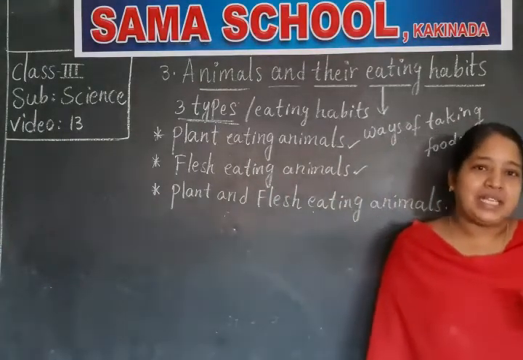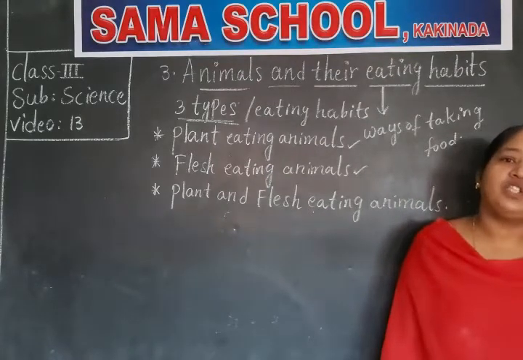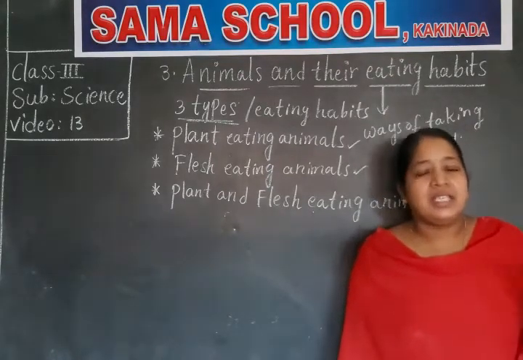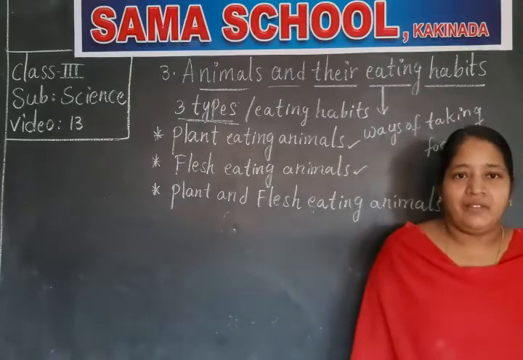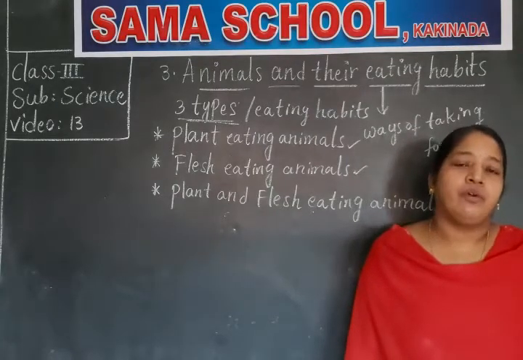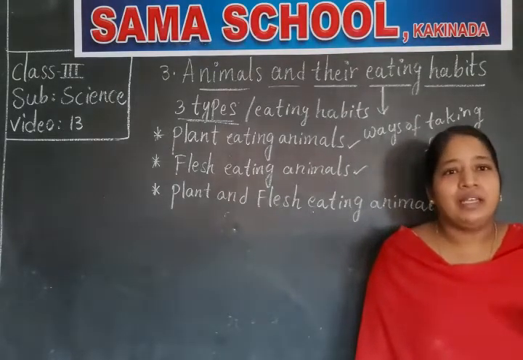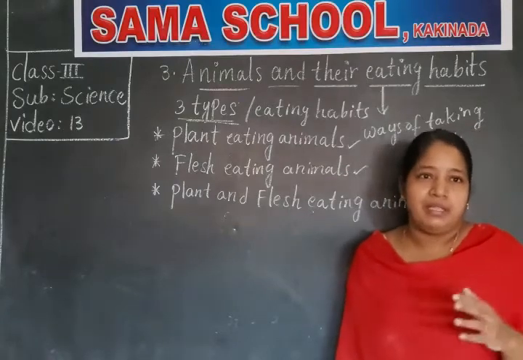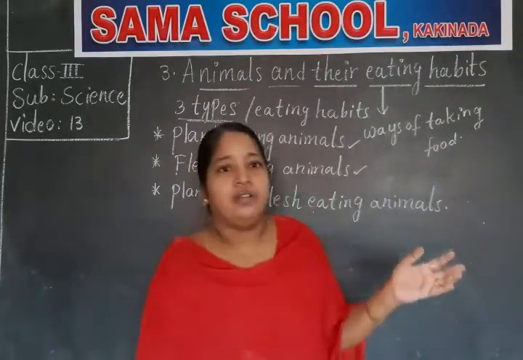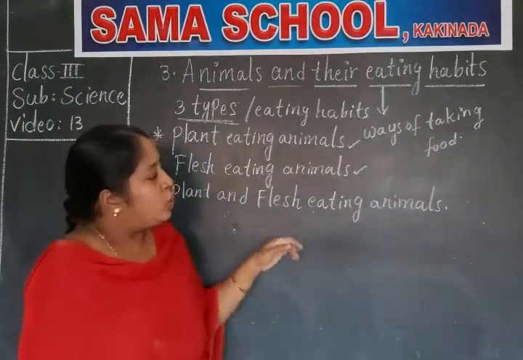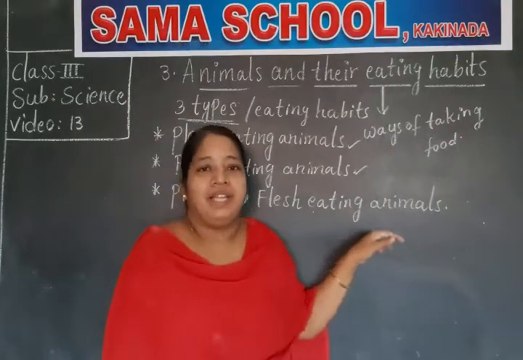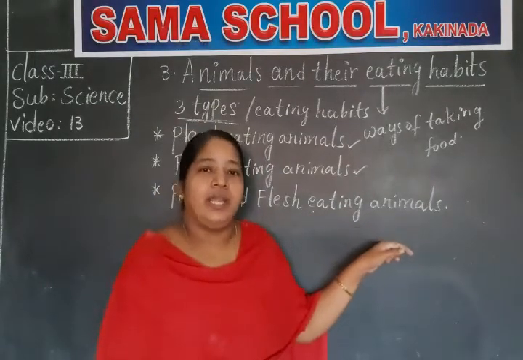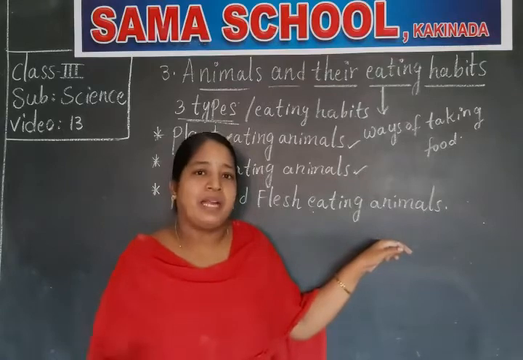Some children eat parts of plants like fruits and vegetables, along with flesh, meaning other small animals like fish, prawns and chicken. But some children eat only vegetables, fruits and parts of leaves.